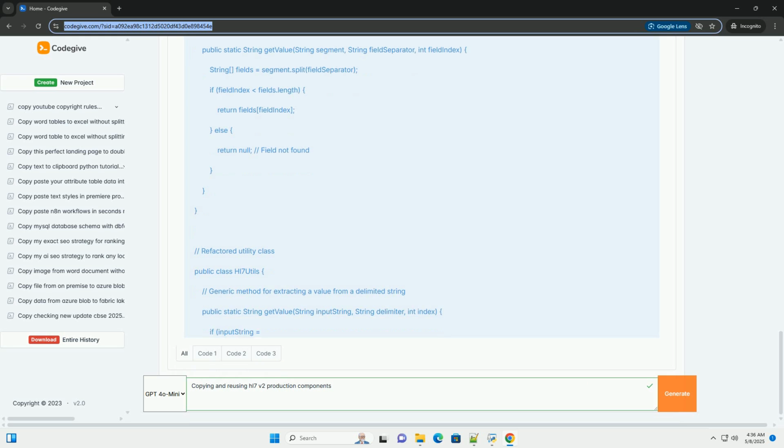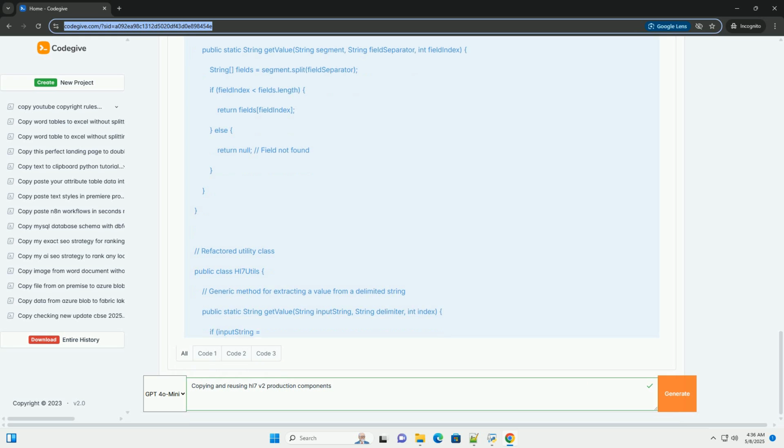Performance testing. Regularly perform performance testing to identify bottlenecks and optimize component performance. HL7 processing can be resource intensive, especially for large messages or high volumes of data. Monitor and alert. Implement monitoring and alerting to detect and respond to errors and performance issues. This can help you proactively identify and resolve problems before they impact the system.